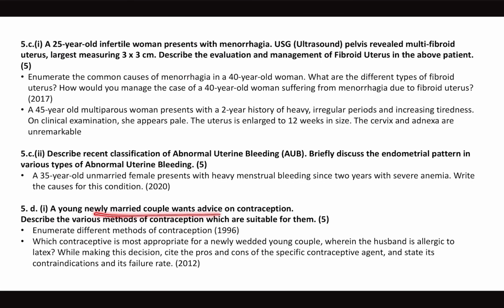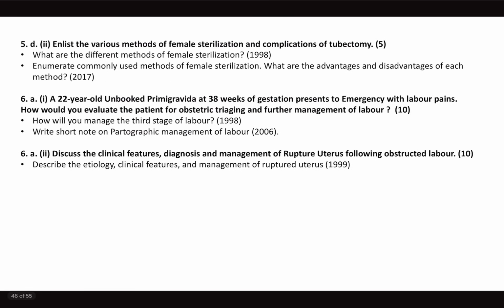Now, young married, contraception of choice, various methods of contraception, easy question, repeat question. Various methods of female sterilization and what complications can be expected in tubectomy, easy again.